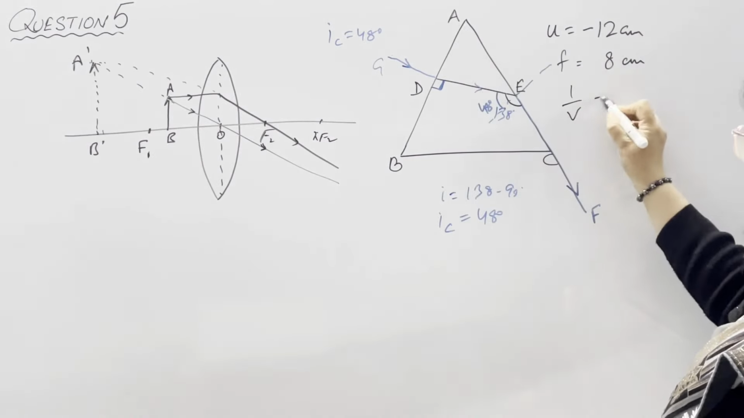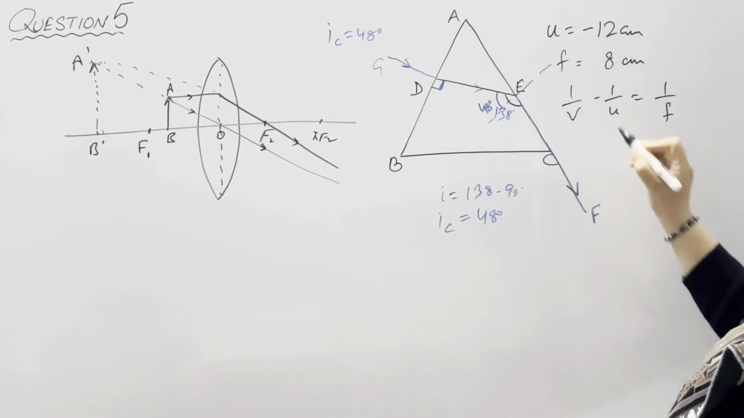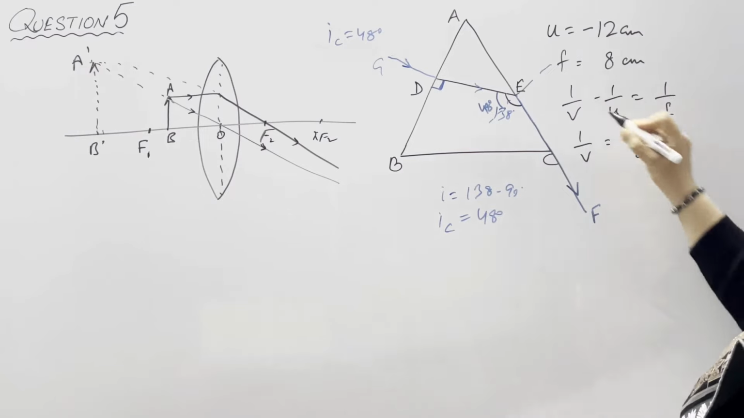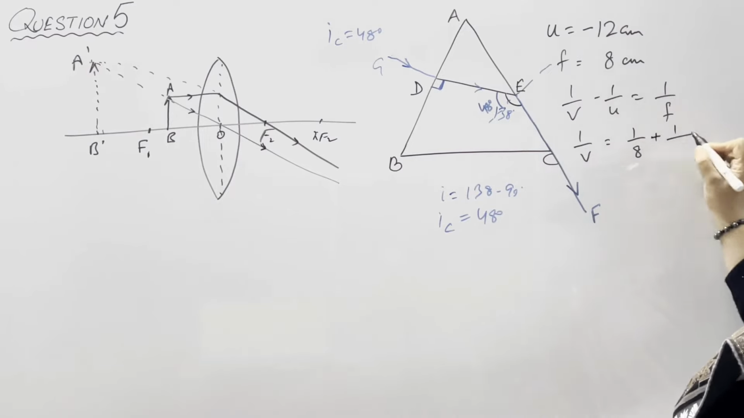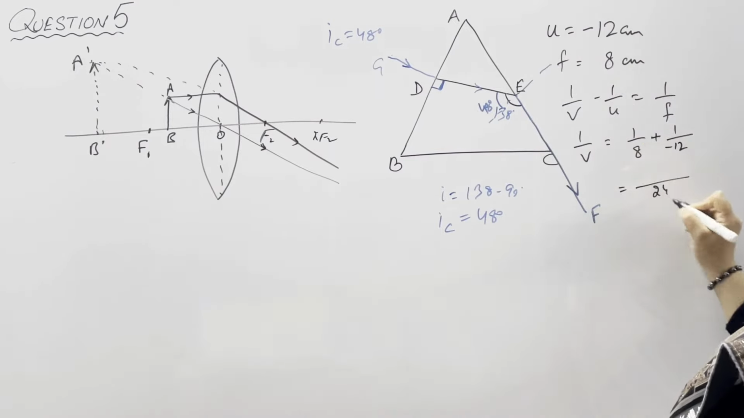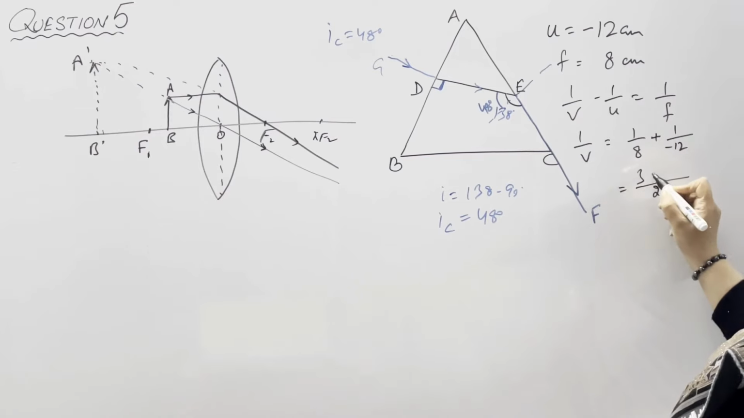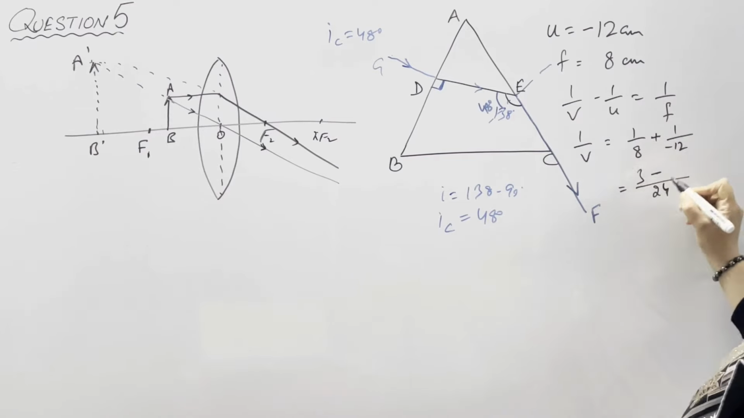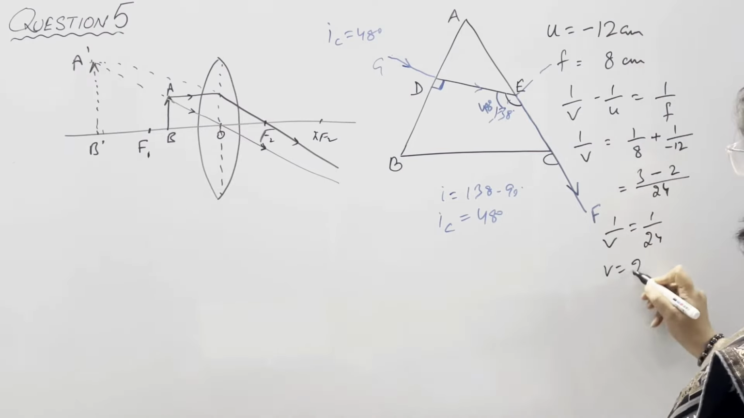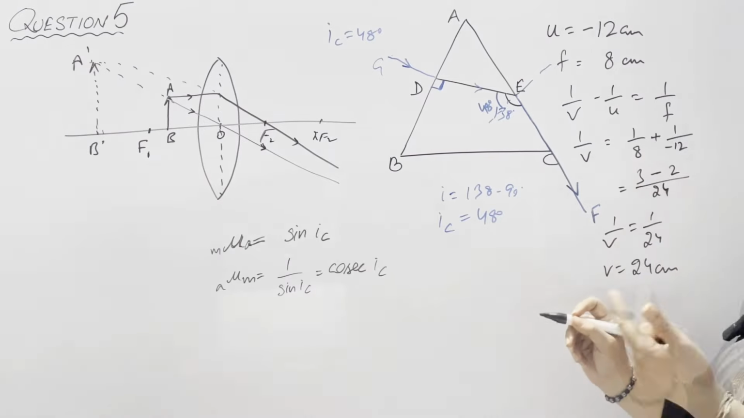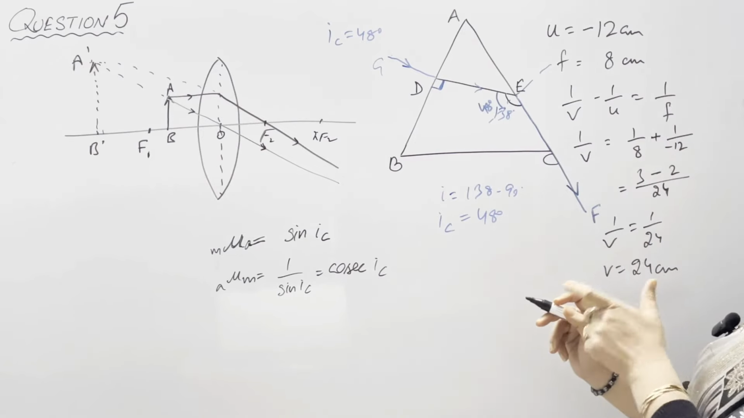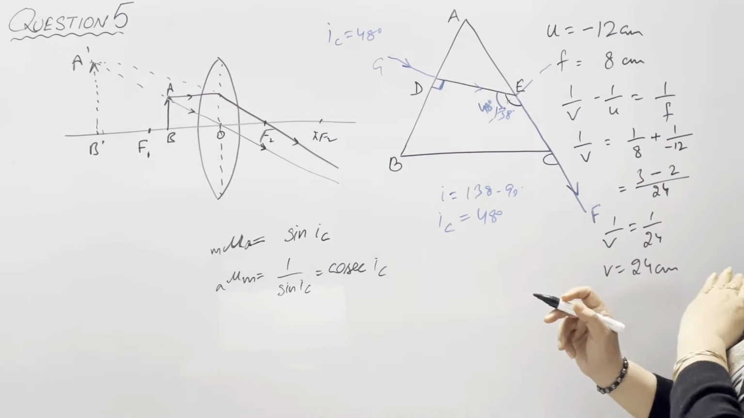1 by v minus 1 by u is equal to 1 by f. 1 by v we need to calculate, 1 by f. f is 8, plus 1 upon u. u is minus 12. So here 8 and 12. LCM is 24. 8, 3, 24, minus 12, 2. 3 minus 2. It means 1 upon 24. So v is equal to 24 centimeter. So now the value of v is equal to 24 centimeter. It means the distance of image is 24 centimeter on the other side of the lens.